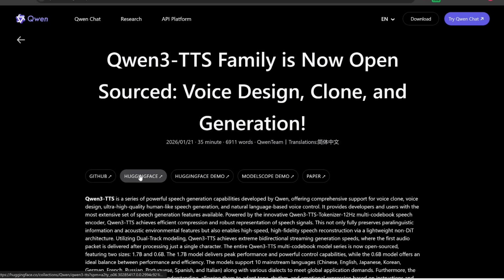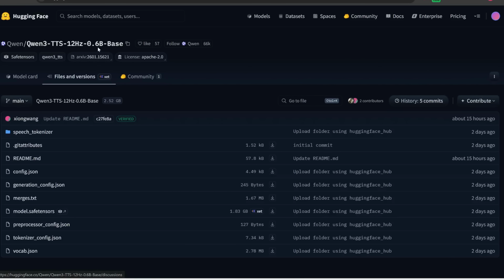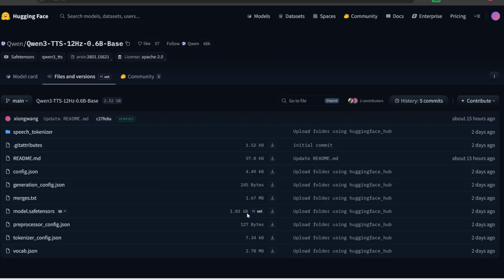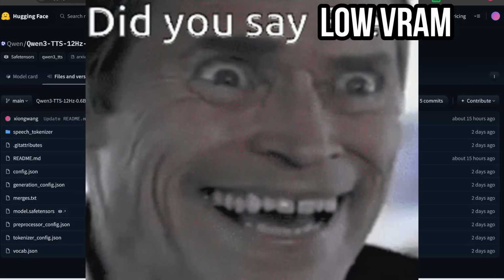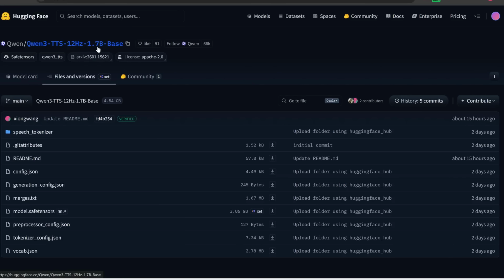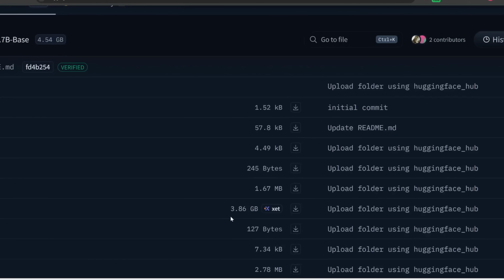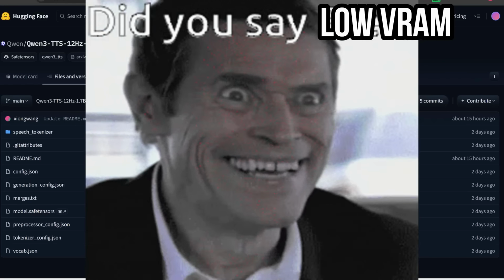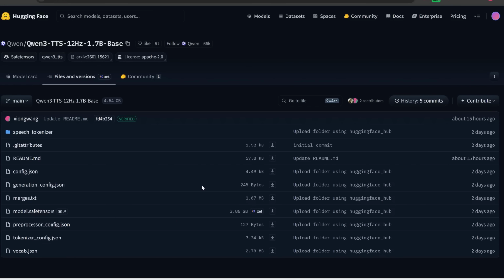First of all, if we click into their Hugging Face repo, note that the 0.6 billion parameter model is less than 2 gigabytes in size, so this can easily fit within even the lowest consumer grade GPUs. And then the 1.7 billion parameter model is again less than 4 gigabytes in size, so you can easily run this with a GPU with only 4 gigabytes of VRAM. Each of these models are very lightweight.